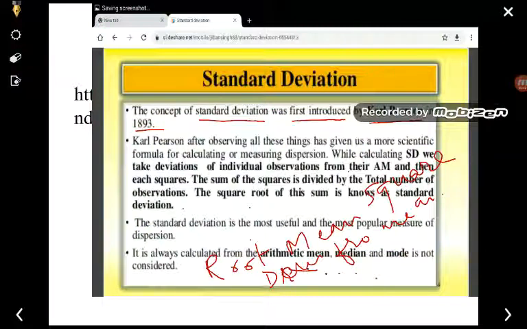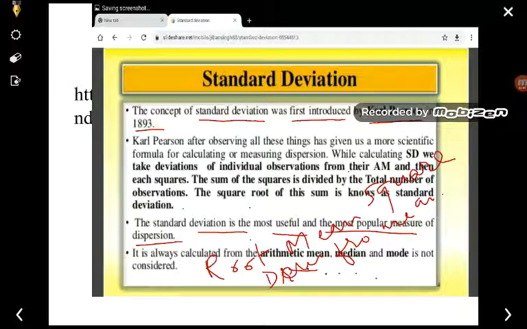This standard deviation is normally based on all the observations. The standard deviation depends on every single observation. Even if one of the observations is changed, out of all the observations you have been given, if even one observation changes, then the standard deviation also changes. So standard deviation is the most useful and most popular measure of dispersion.